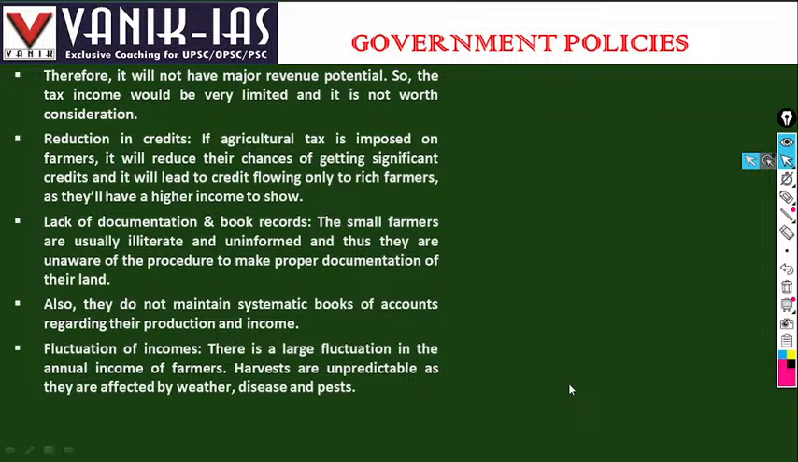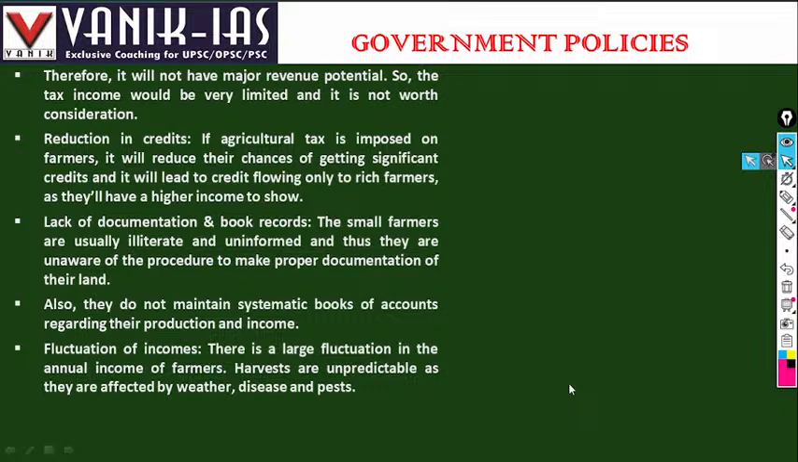Fluctuation of income: there is large fluctuation in the annual income of farmers, because agriculture is dependent on the monsoon. Very well said that in India agriculture is a gamble of the monsoon. The income of farmers is very fluctuating. Flood, drought, cyclone. So many natural calamities, pests, rodents, and diseases affect the farmers considerably.